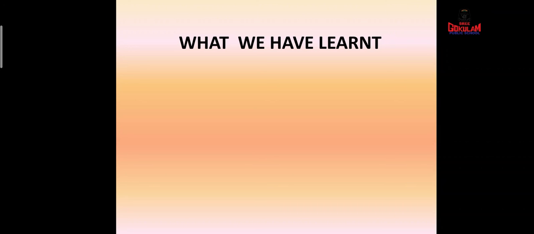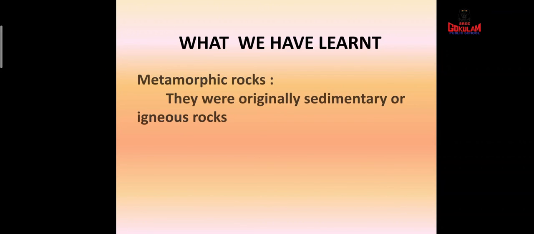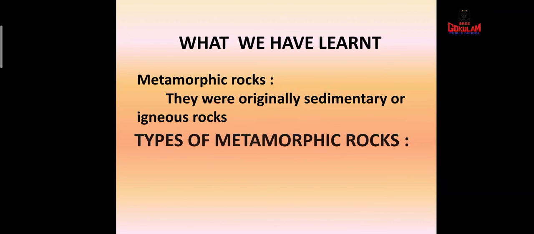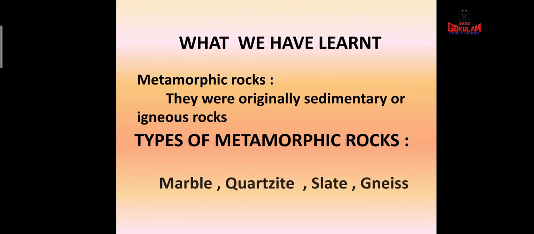Okay, now what all things did we study today? We studied about metamorphic rocks, and we said they were originally sedimentary or igneous rocks, and we discussed different types of metamorphic rocks. Which are the different types of metamorphic rocks? Marble, quartzite, slate and gneiss. So these are the different types of metamorphic rocks.